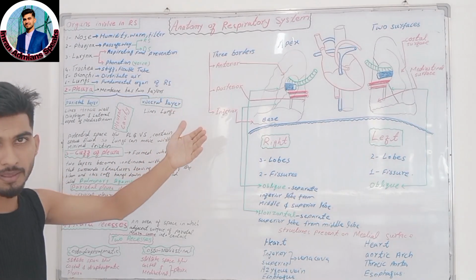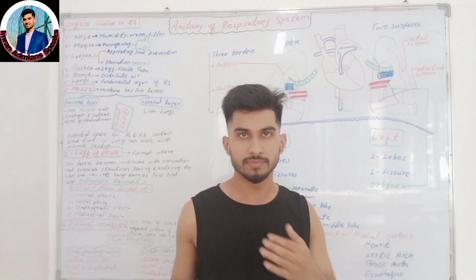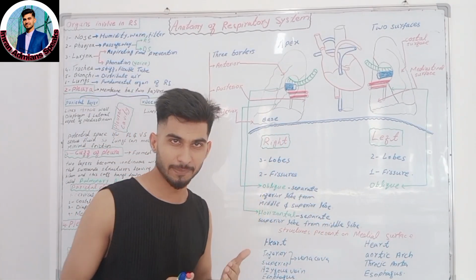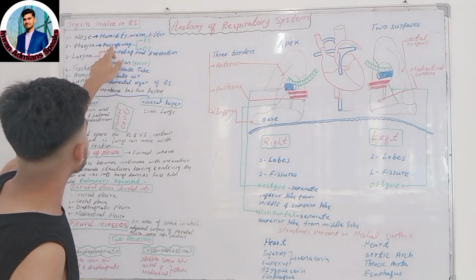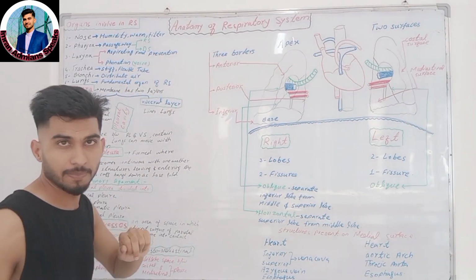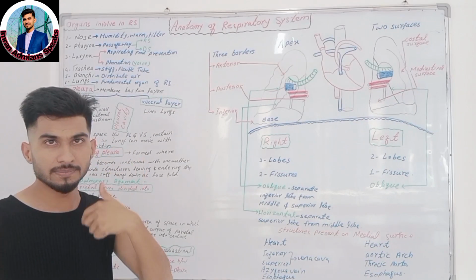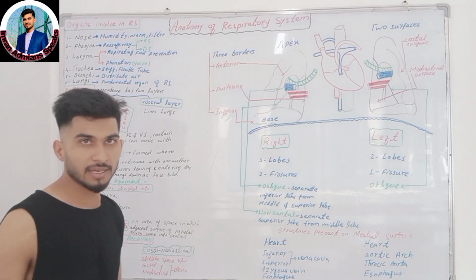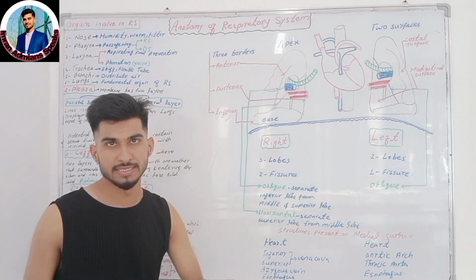The pharynx is a passageway, and the common name of the pharynx is the throat. Okay, the common name of the pharynx is what? Throat. The throat provides a passageway for both the respiratory system and the digestive system. For the respiratory system, air moves from the nose into the trachea, and for the digestive system, food and water move through the oral cavity into the esophagus.